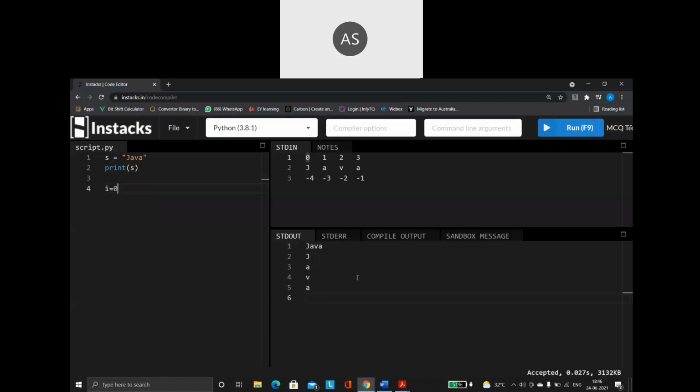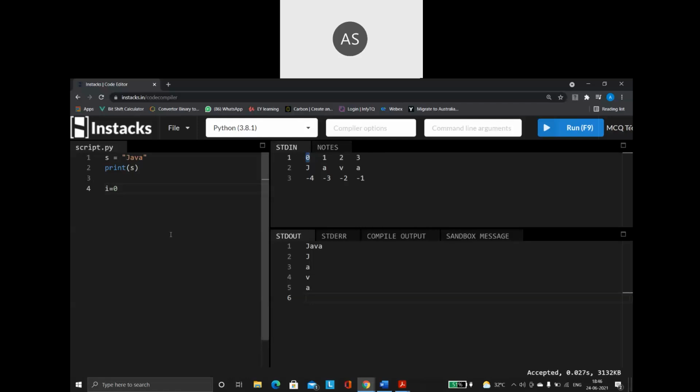Why am I saying i is 0? Because my index value is always going to start with 0. So I am going to give the i value as 0. Here my i is going to represent the index. So please understand the purpose of i: the i variable is going to represent my index positions.